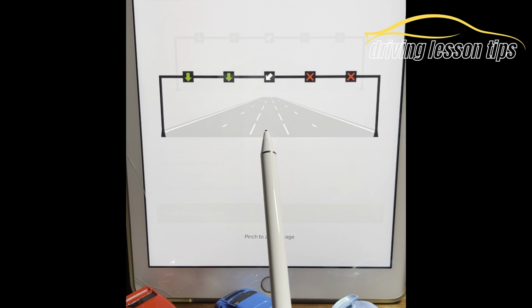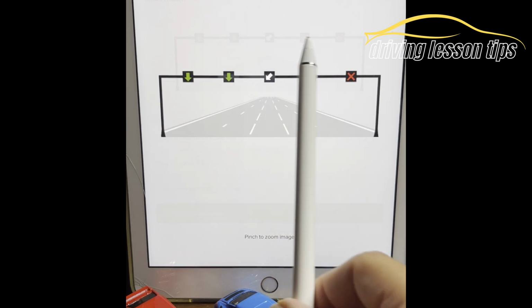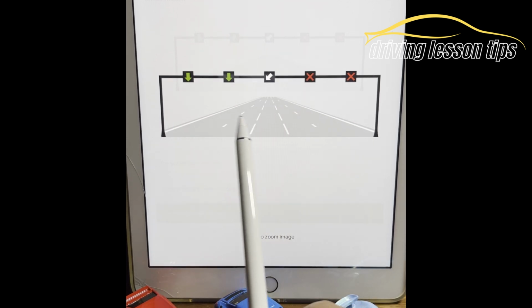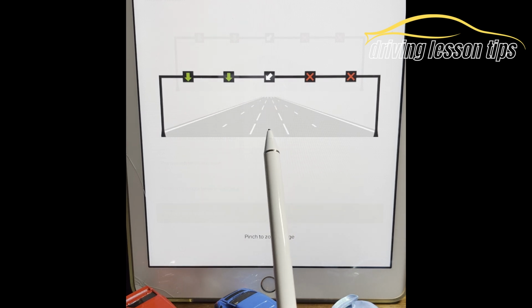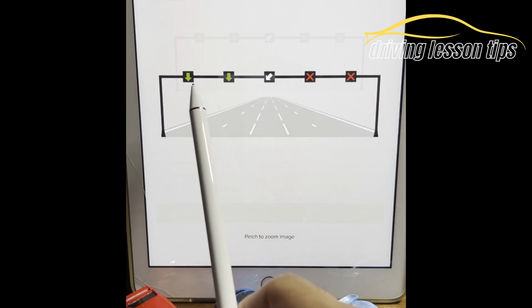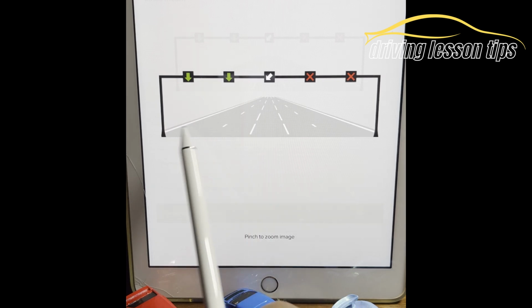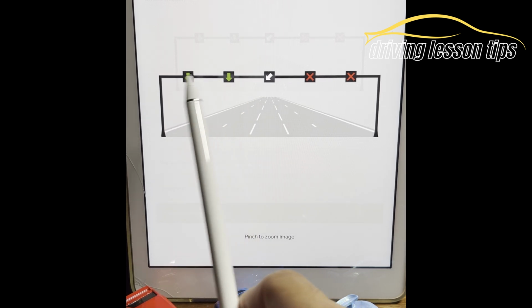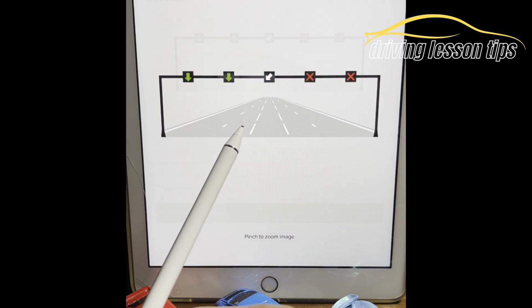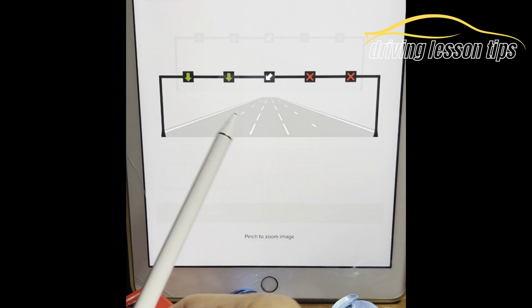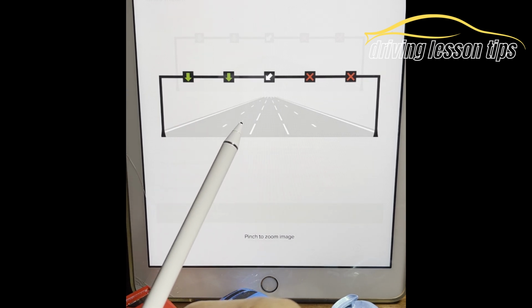The middle lane here, with the arrow pointing left, is telling the people in this middle lane to move into the two left-hand lanes. It is not safe to drive in the middle lane. The two left-hand lanes, we've got the green arrows pointing down towards the two left lanes, telling us use these two lanes. And then keep left unless you're overtaking. So this will be your overtaking lane. Keep left unless you're overtaking.